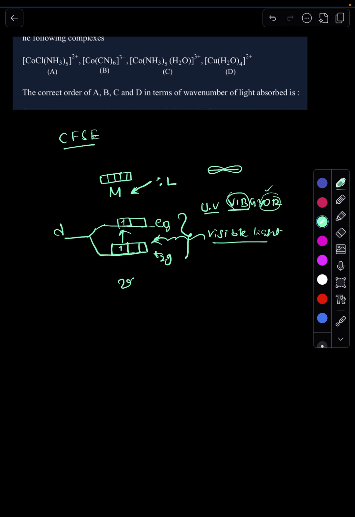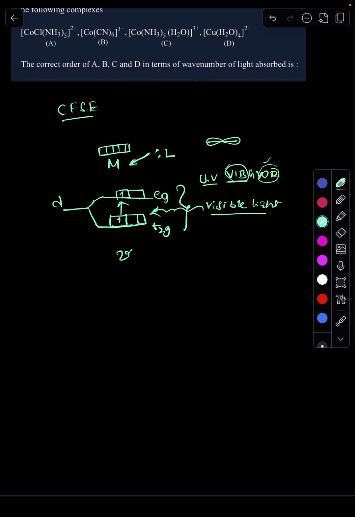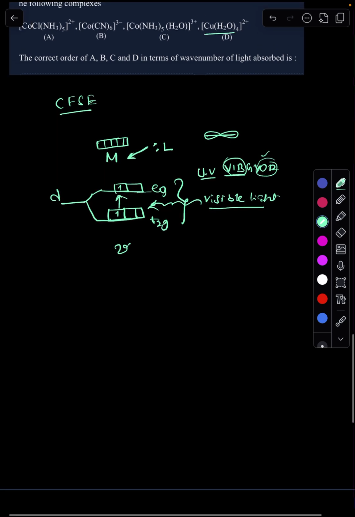Here four different complexes are there, and each complex has a different set of ligands. For example, copper with H2O, and ammonia with cobalt. The order of the ligands causing splitting is given by the spectrochemical series.